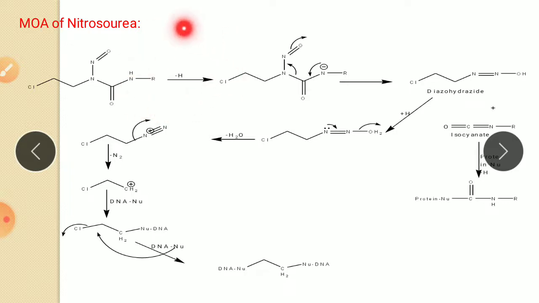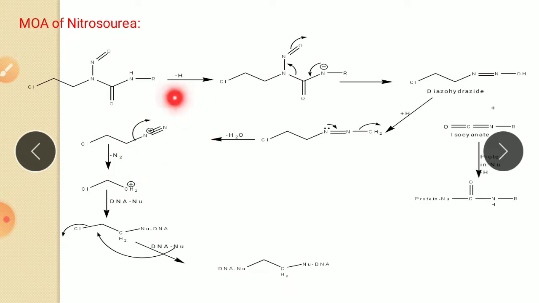So once again I repeat the reaction. First is deprotonation. From this nitrogen, hydrogen is removed, it becomes N minus. Then this minus is converted into a double bond. This bond shifts here, N=N, O minus. After that, on protonation it becomes OH. So there is a formation of two products, diazohydroxide and isocyanate. Then this diazohydroxide, after protonation and removal of a water molecule, forms the diazo species.